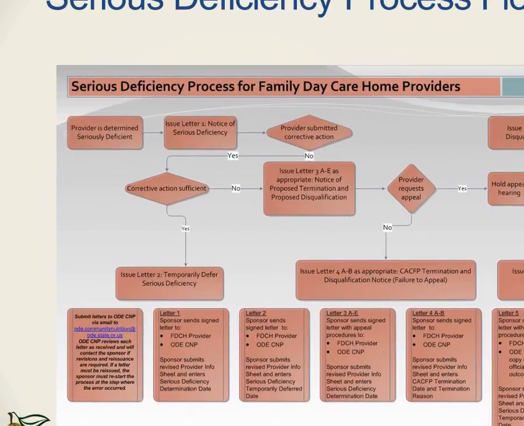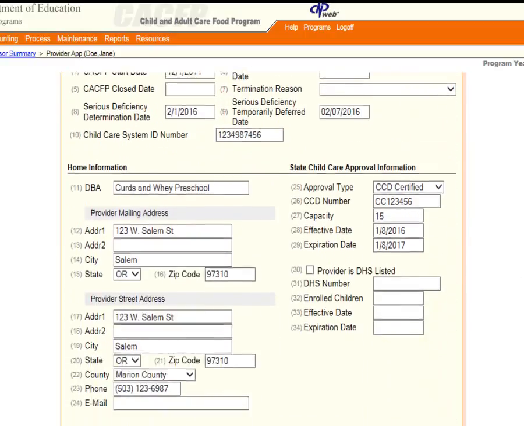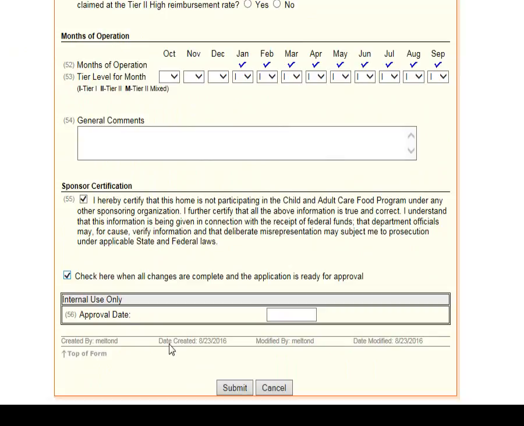The next step in the process revolves around the corrective action. Did the provider submit corrective action? If yes, review and determine if the corrective action fully and permanently corrected the serious deficiency. If yes, issue Letter 2 to both the provider and ODE CMP. Again, you will submit a revised provider info sheet for the affected provider. This time, however, you will enter the serious deficiency temporarily deferred date, which is item 9, in the revised provider info sheet. Again, the date must match the date on the letter. Once entered, scroll to the bottom of the screen and click Submit.